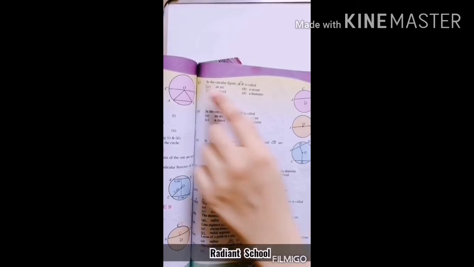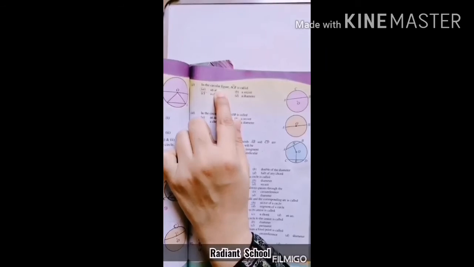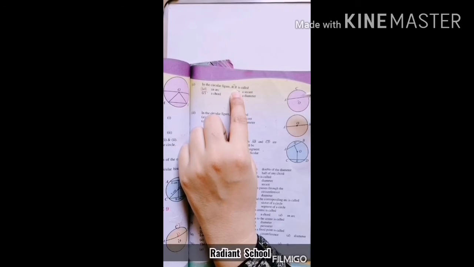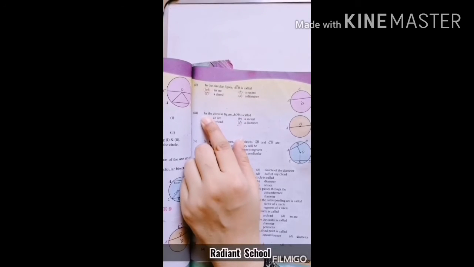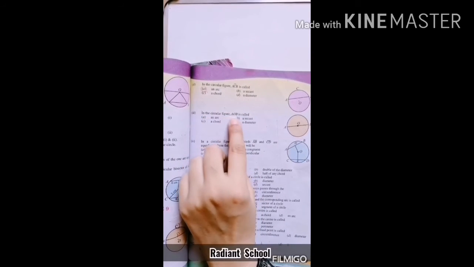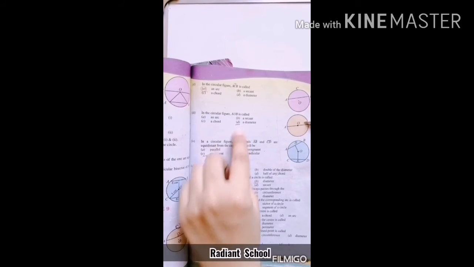Okay students, so part number 2 is, in a circular figure ACB is called. In this figure you can see ACB is a curved path, so it is said to be an arc. Third one is, in the circular figure AOB is called. In this diagram you can see AOB, as O is the center of the circle, so a chord that passes through the center of a circle is called diameter. So its correct option is D, diameter.